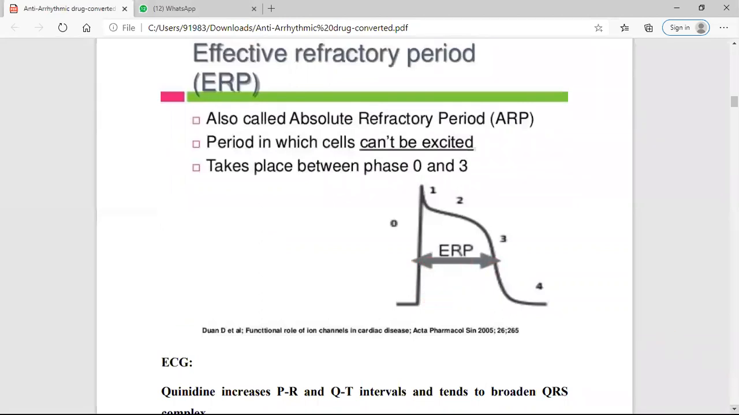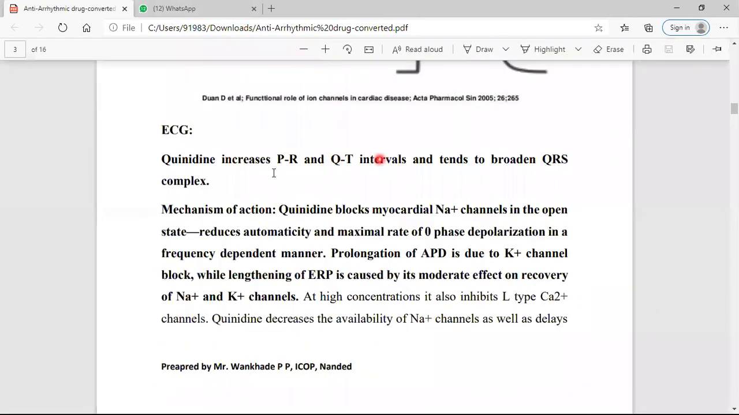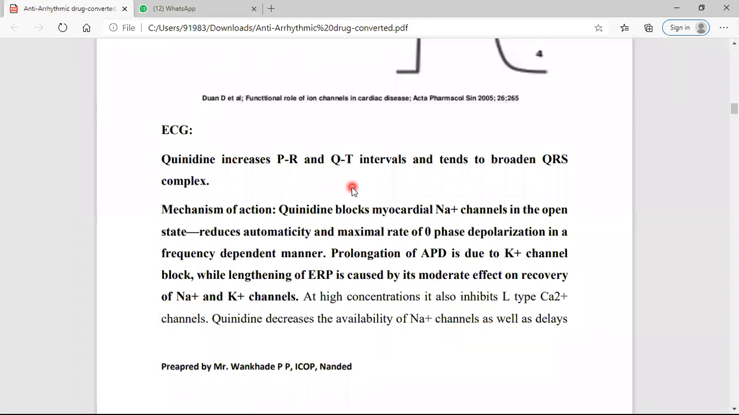Now, what is the effect on the ECG, the electrocardiogram? It increases the PR and QT interval. In the previous lecture, we gave the diagram. What is the ECG? ECG means it increases the PR and the QT interval.